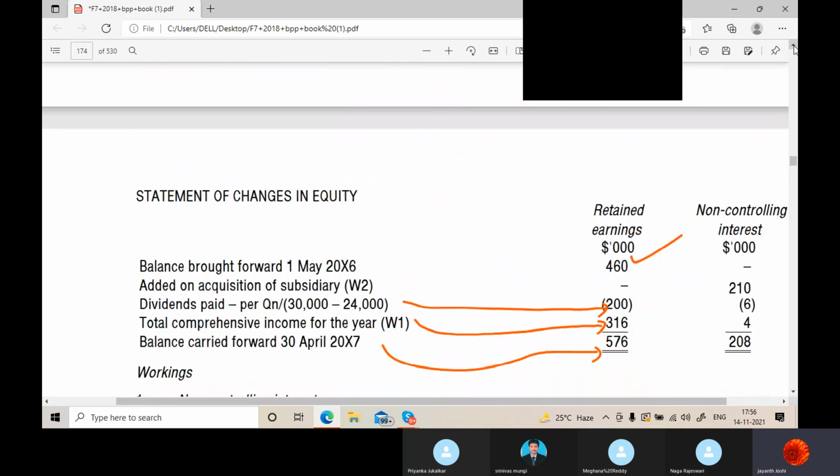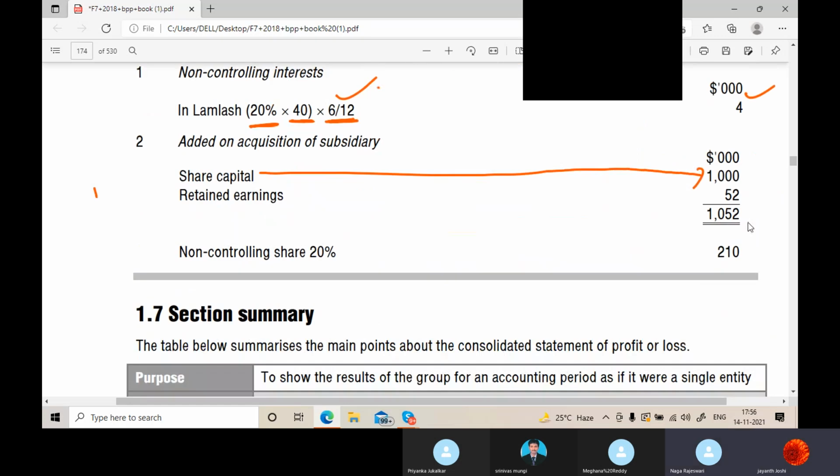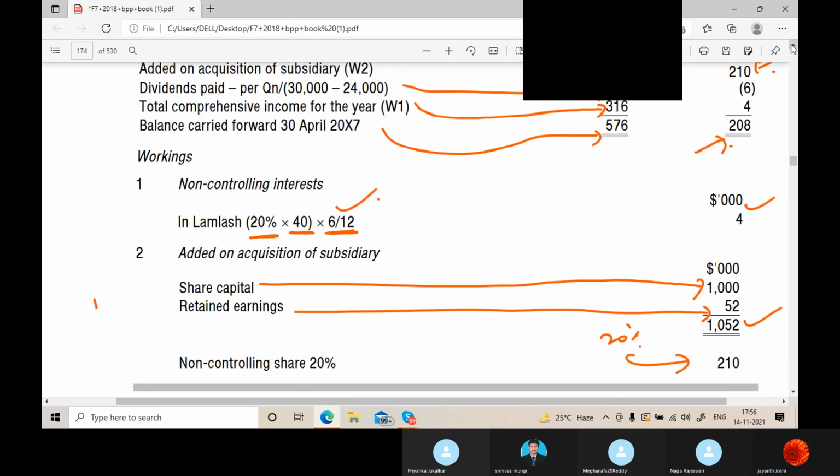I'm not getting anyone saying yes or no. We are finding the closing balance. For the opening balance, I should take the pre-acquisition retained earnings. I took it. From this total amount I'll take 20%. This is NCI's opening balance.